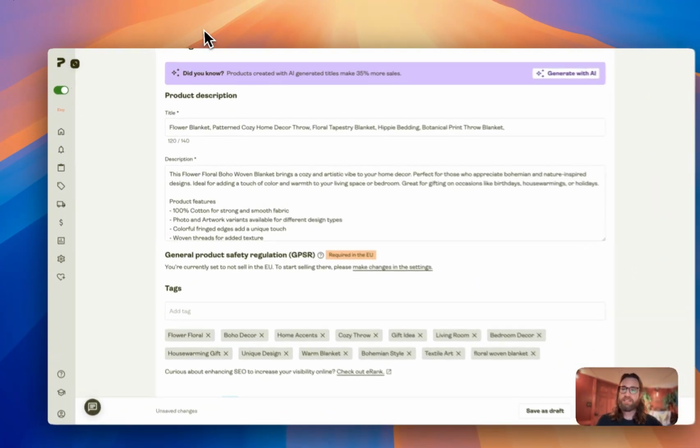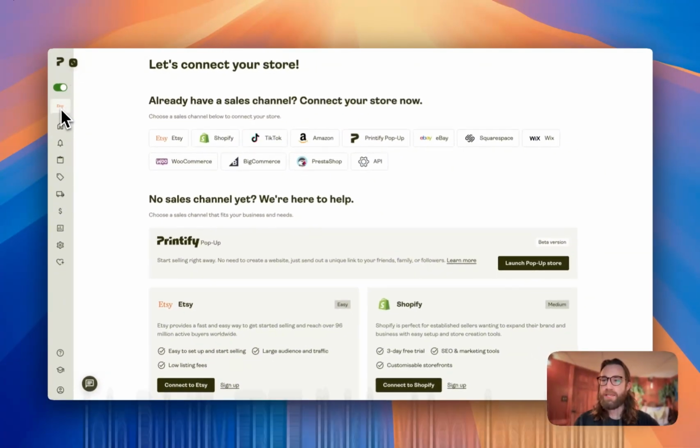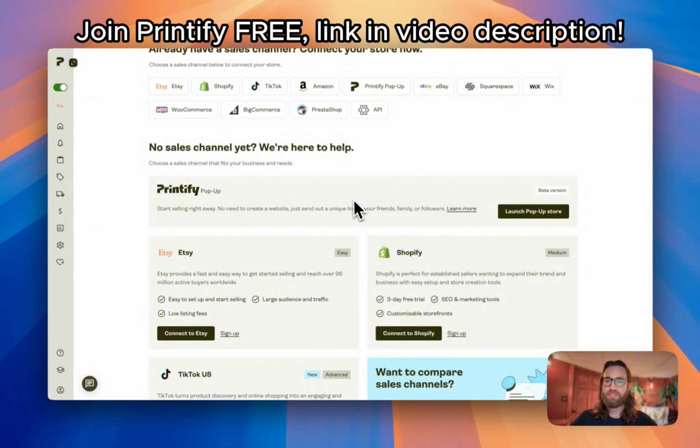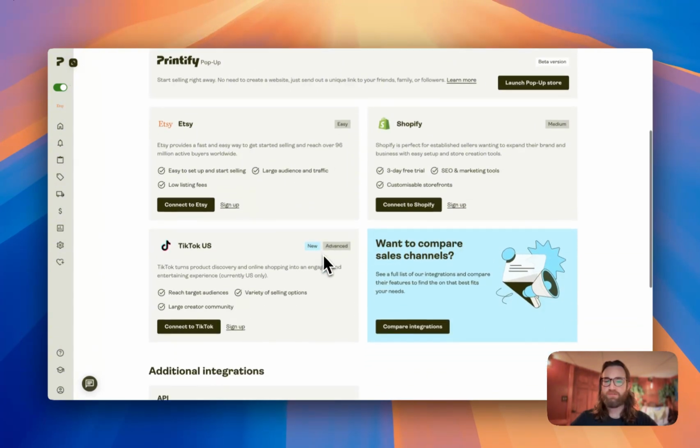Now, if you haven't actually connected your stores yet, you can click right here and you'll be able to connect your stores. So this button right underneath this green checkbox will take you to this page where you can connect Etsy, Shopify, TikTok, Amazon, Printify pop-up, eBay, Squarespace, and it has step-by-step instructions and also details as to how to sign up for these different marketplaces.